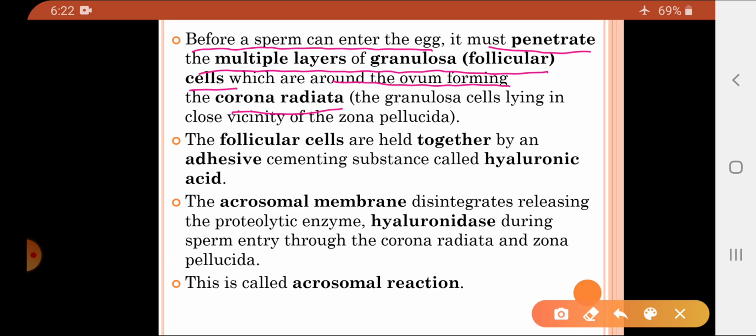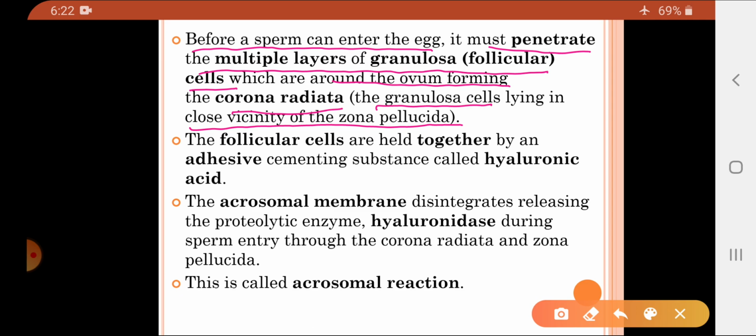So what is the corona radiata? Basically they are the granulosa cells which lie in close vicinity of the zona pellucida, and the zona pellucida again is a layer surrounding the cell membrane of the egg cell. So before the sperm enters the egg, it must penetrate the follicular cells which are found around the ovum, forming the corona radiata.